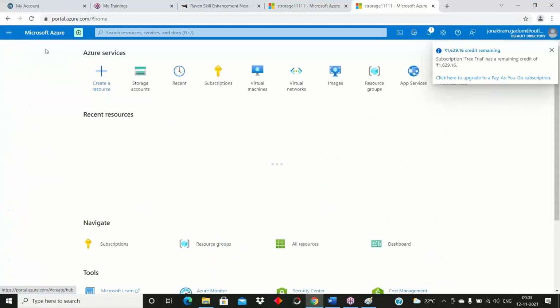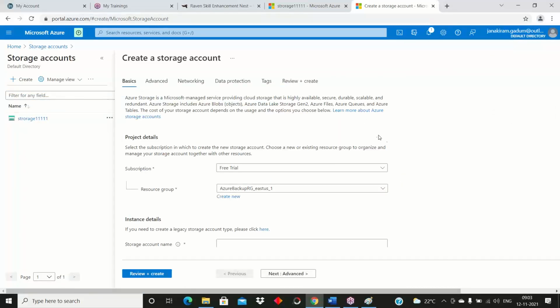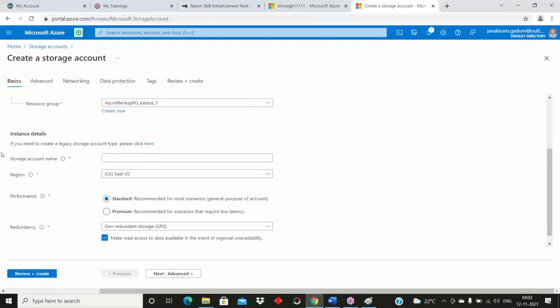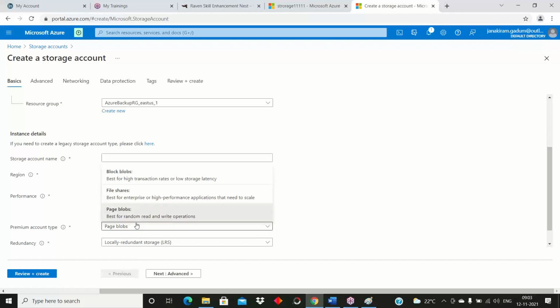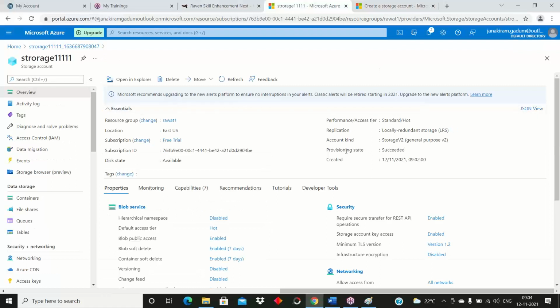Here, in the storage account, there are two performance types, premium and standard. What did I choose? Standard. If I choose standard, what kind of options will I get? Redundancy options. If I go with premium, what kind of options will I get? Three types of options: block blob, file share, and page blob. I'll explain these services in the next class. For now, I am choosing standard only. That is the option we are showing.